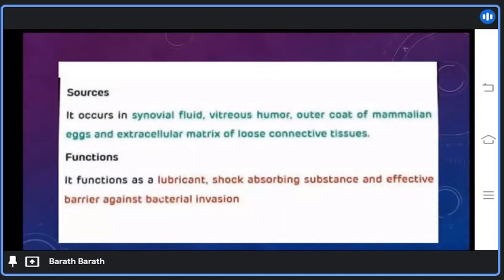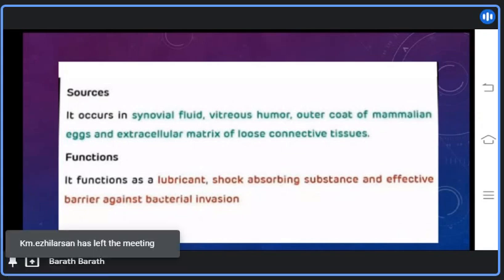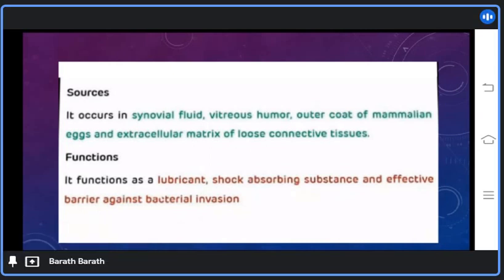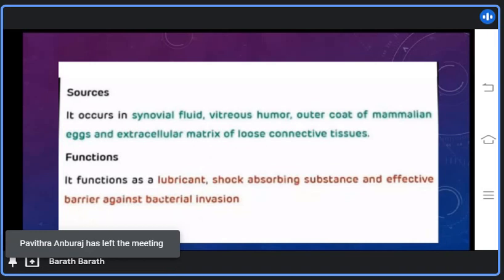Sources of hyaluronic acid. It occurs in synovial fluid, vitreous humor, the outer coat of mammalian eggs and the extracellular matrix of loose connective tissue. Function of hyaluronic acid. It functions as a lubricant, shock absorbing substance and effective barrier against bacterial invasion.